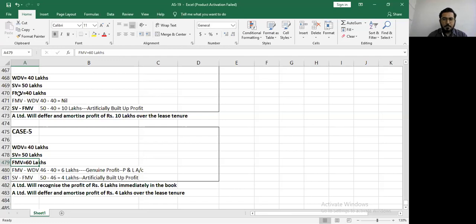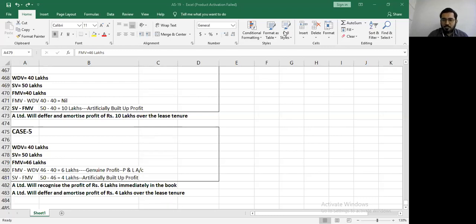So we will check whether we are selling beyond the limit of fair market value. I agree. So I have understood that I'm not selling beyond the limit of fair market value. Am I right? Yes. Now will we use this information anywhere else? No. In this case we will ignore it and we will deduct 40 from 50 lakhs. So 10 lakh will be the genuine profit. Okay, thank you, Ishita.